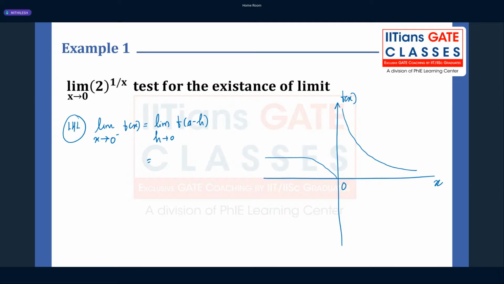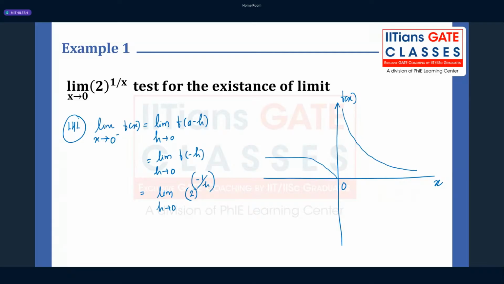a is equal to 0, so limit h tends to 0 of f of minus h, which is 2 raised to the power minus 1 upon h, and h tends to 0.